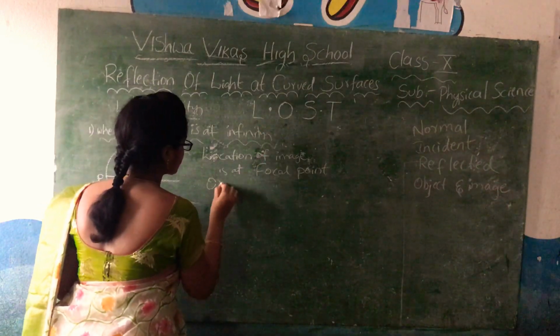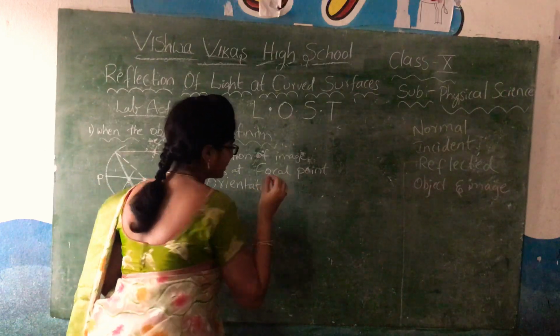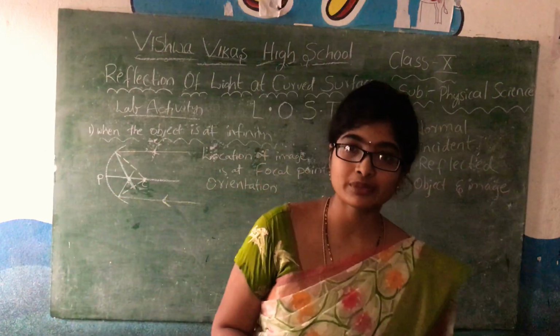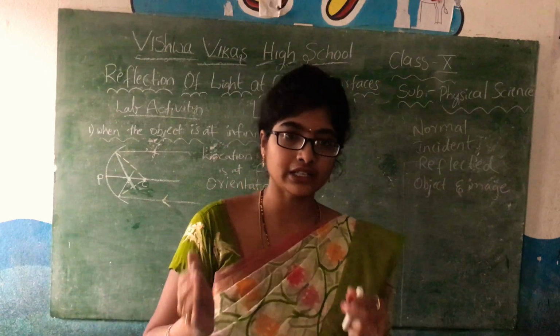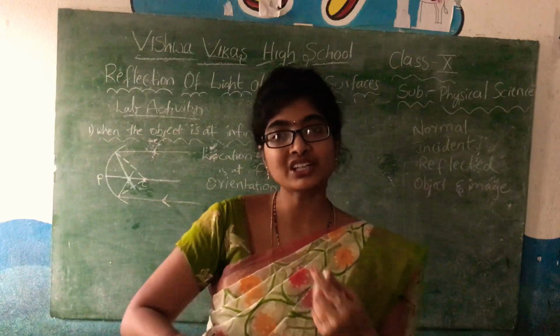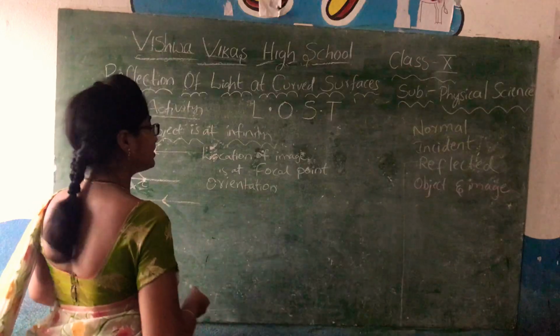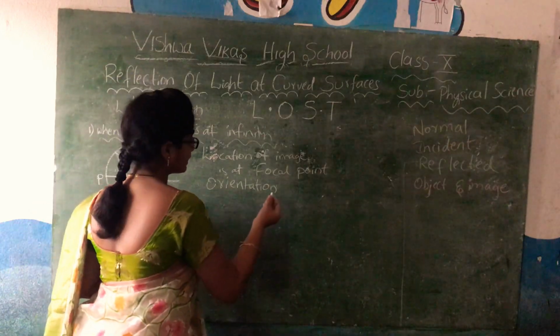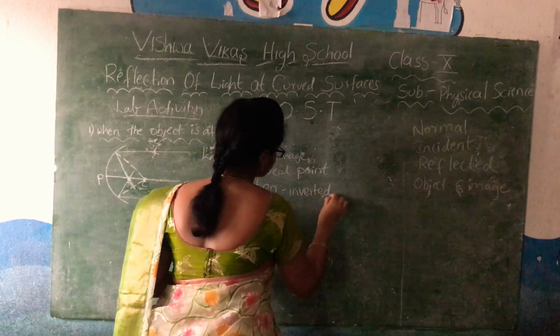Next, orientation, that is, whether the image formed is erect or inverted, meaning whether it appears straight, correct, or appears reversed, inverted. Okay, so here we can see it is an inverted image, we can observe it as inverted.